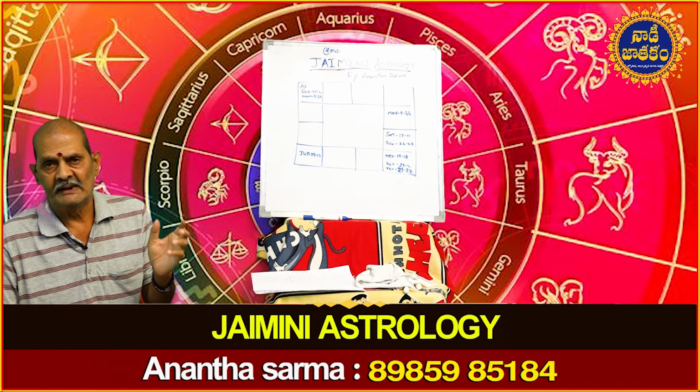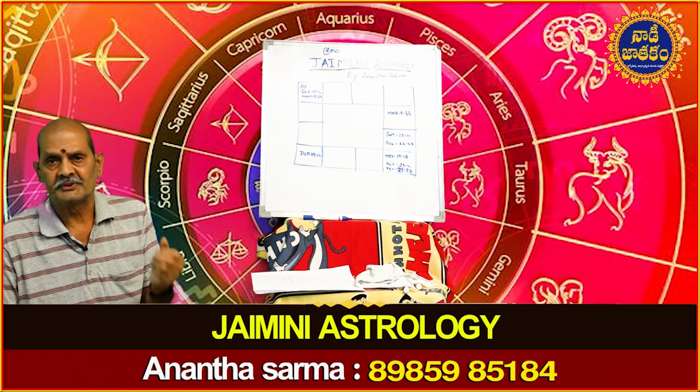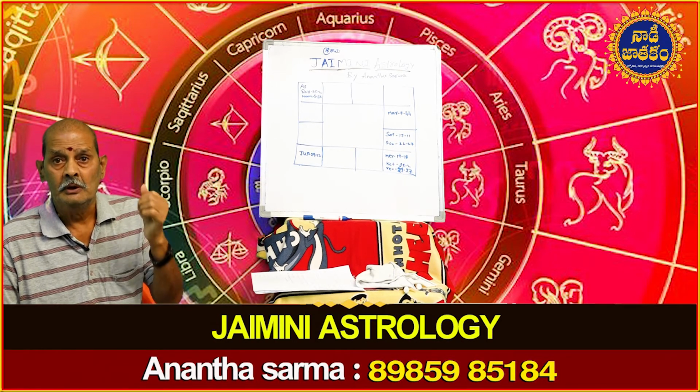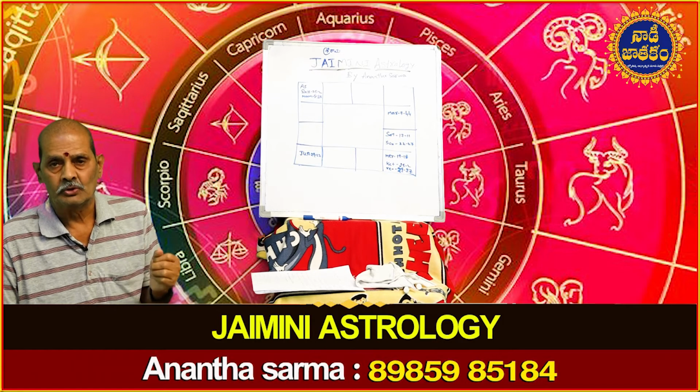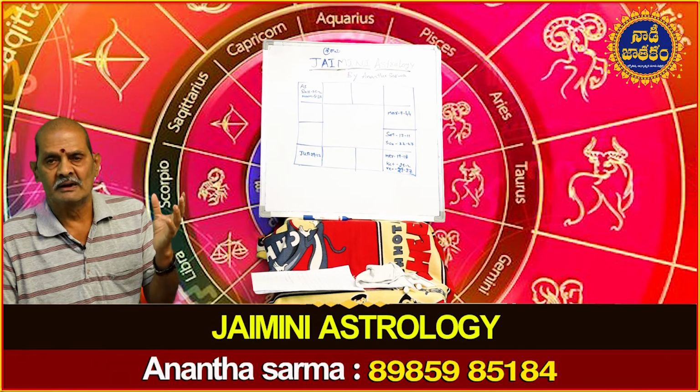Putra Karaka signifies children. Not only children, he signifies intellect, education, and power. So the fifth house in a horoscope generally denotes children, intellect, education, power,